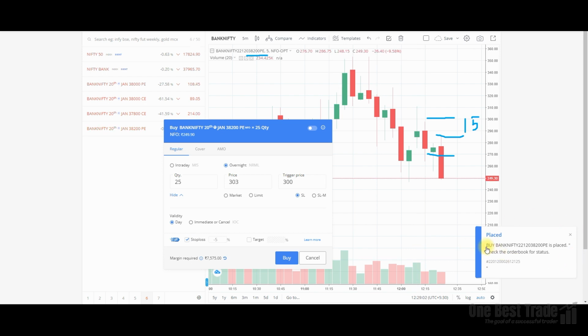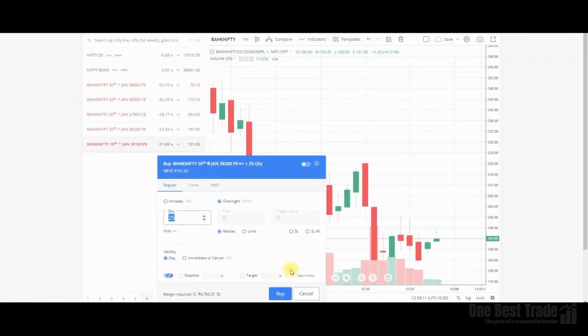The order gets placed with a 5% stop loss, that is around a 15-point stop loss. The moment the price crosses 300 rupees, your order automatically gets executed with a 15-point stop loss. If you want to cancel, just go and cancel it. The order gets cancelled. Now let's go to the next type of order, that is the market cover order.